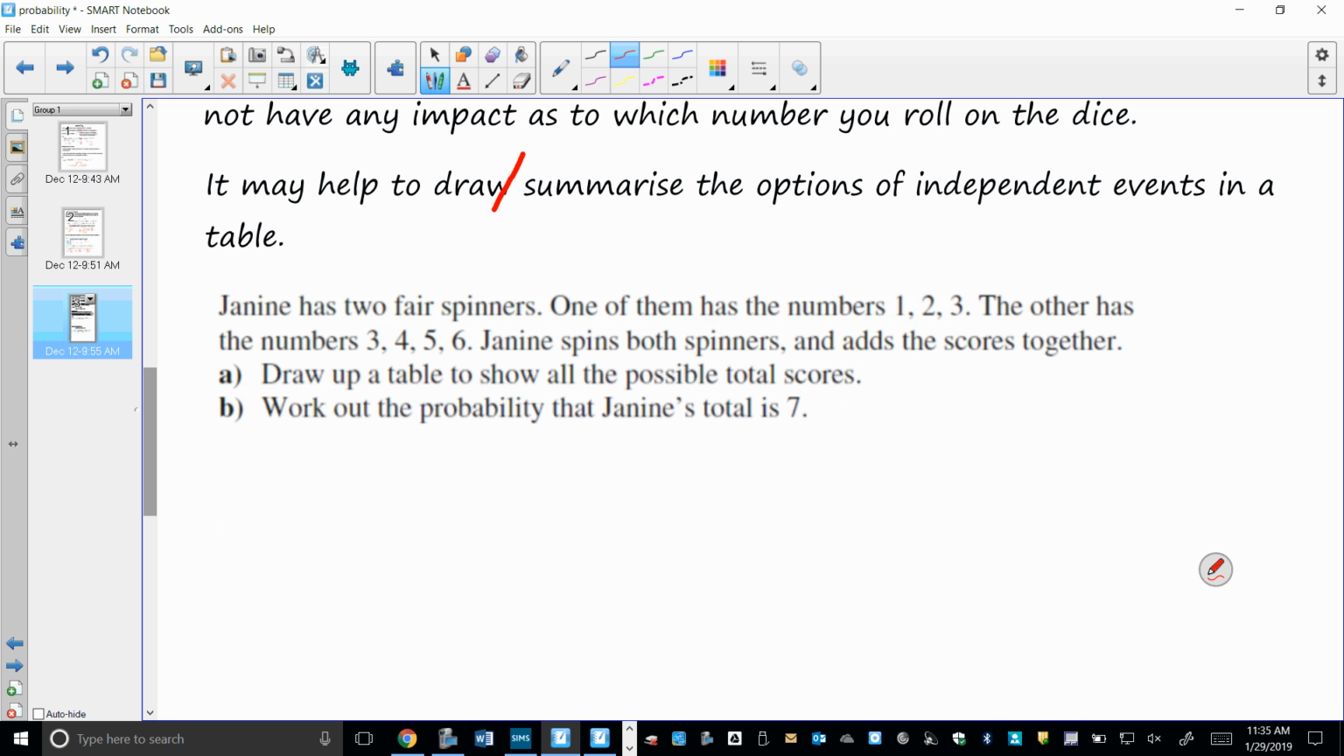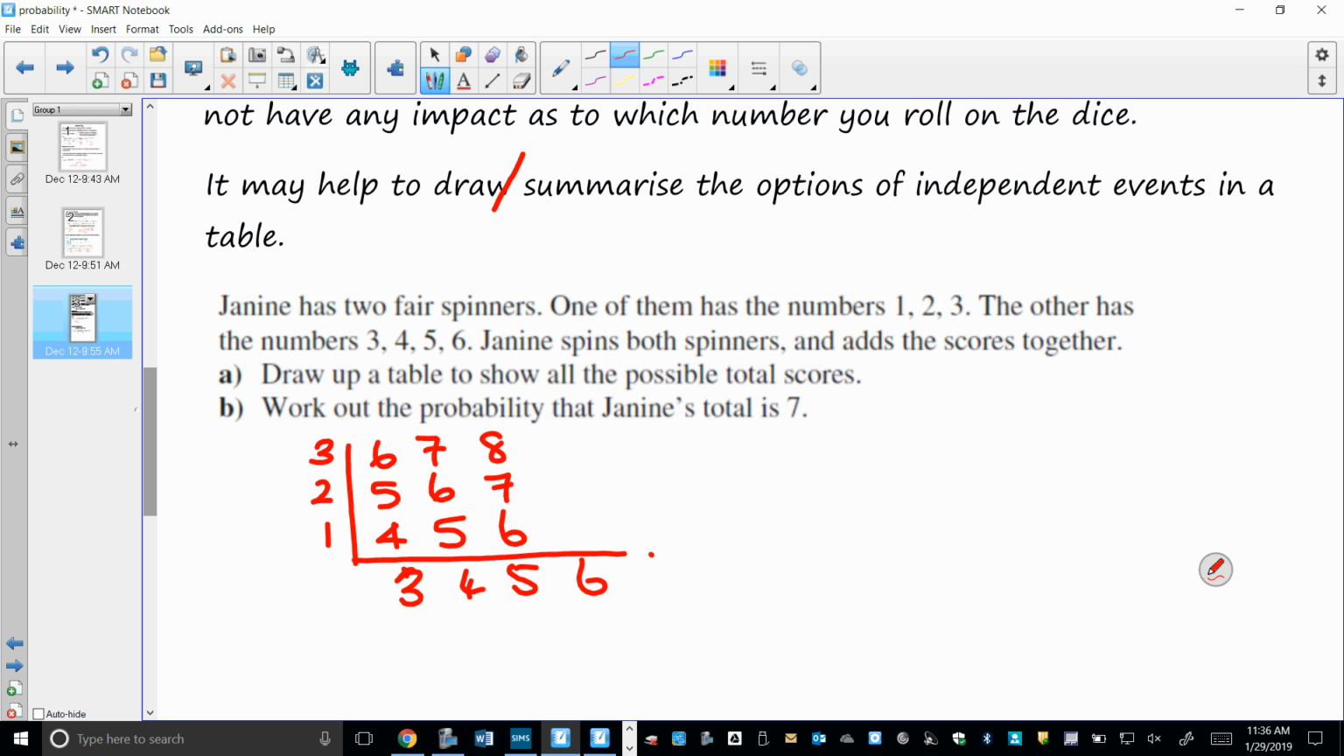Janine has 2 fair spinners. One of them has the numbers 1, 2, 3. The other has numbers 3, 4, 5, 6. Janine spins both spinners and adds the score together. So if I were doing this, I would probably have 1, 2, 3, and then 3, 4, 5, 6. And I know that she's adding the scores together. So if I rolled a 3 here and a 1 here, my total would be 4. Are you with me? Here, my total would be 5 and 6. This would be 5, 6, 7, 6, 7, 8, 7, 8, 9.